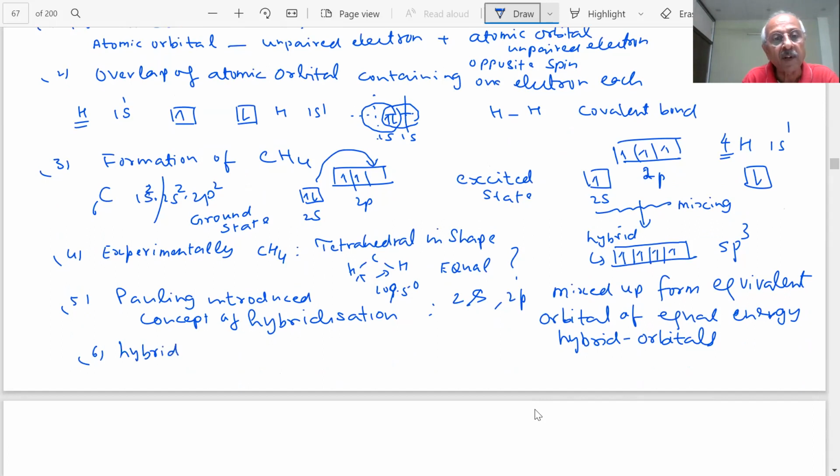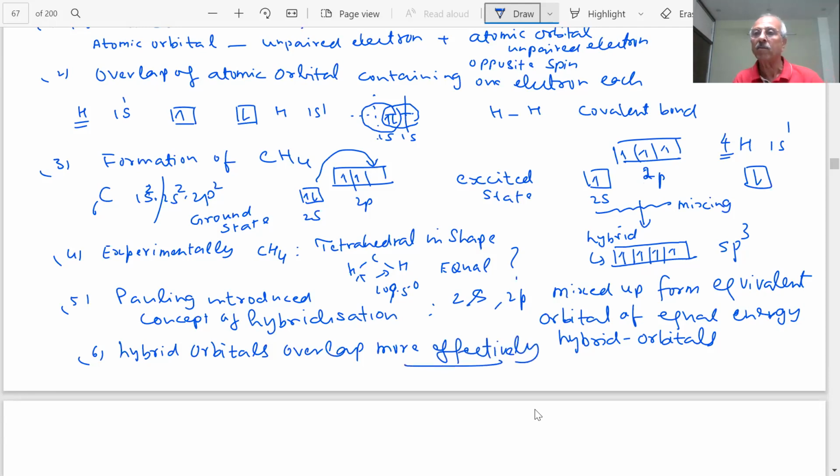Hybrid orbitals overlap more effectively, students. They overlap more effectively. Therefore, student, what will happen? If overlapping is better, more effective, more energy will be released during the process.